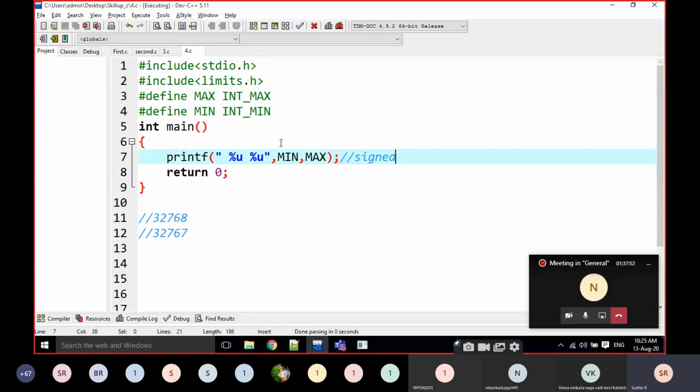I will explain them in the last concept. INT_MAX refers to the maximum integer value, and INT_MIN is the minimum value for the integer. I am going to use percentage u or percentage d. Percentage d is also satisfying here, no doubt.